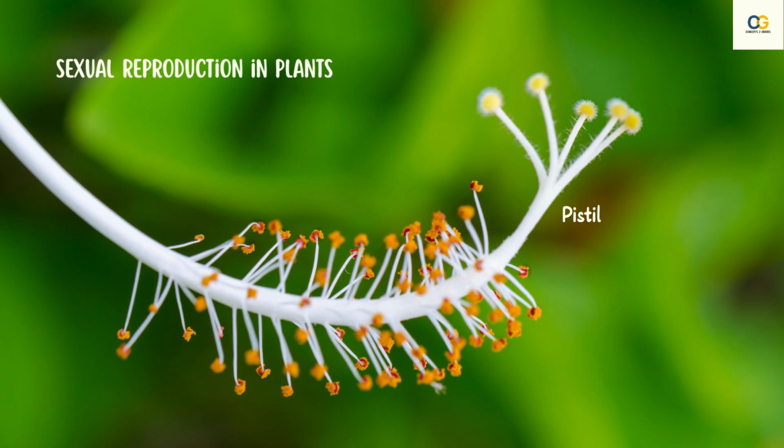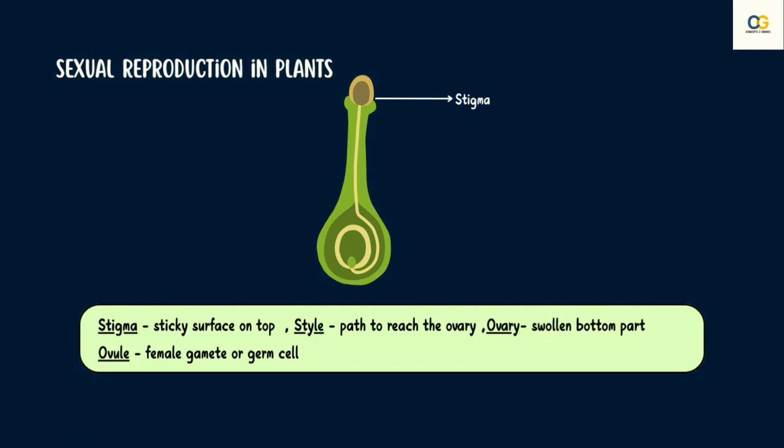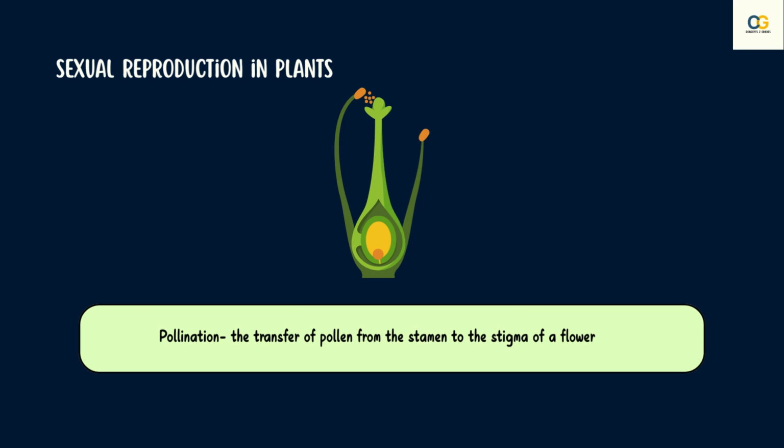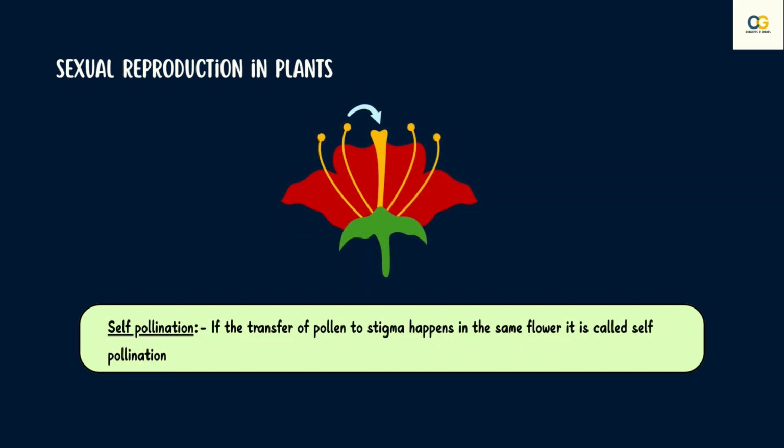The pistil, or the female reproductive part, contains the stigma, which is a sticky surface, a style, and the ovary. The ovary, which is the swollen bottom part of the plant, contains ovules, and each ovule has an egg cell. This egg cell is the female germ cell or female gamete in the case of plants. Now, the pollen needs to be transferred from the stamen to the stigma. If this transfer of pollen occurs in the same flower, it is considered to be self-pollination.